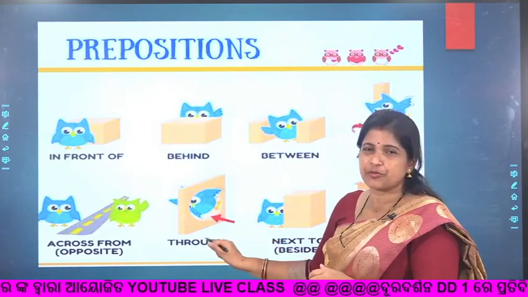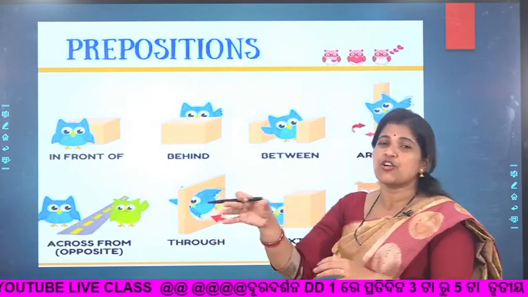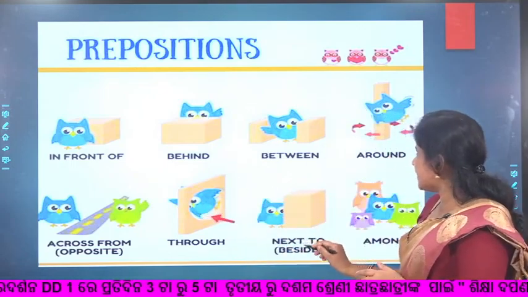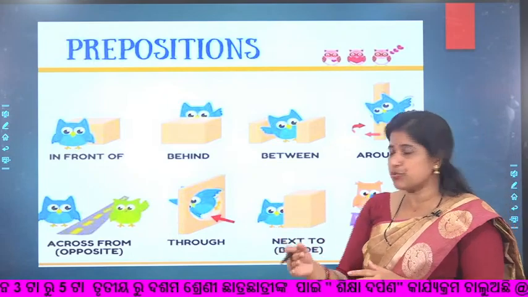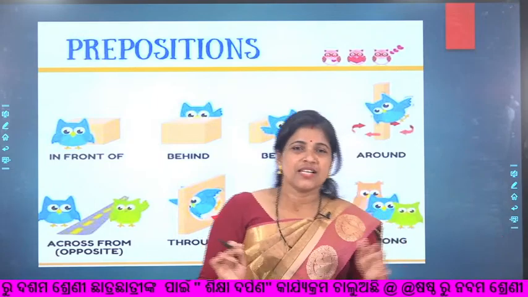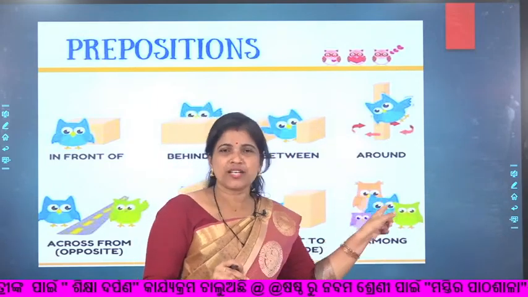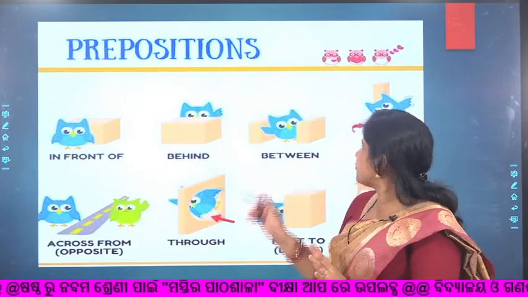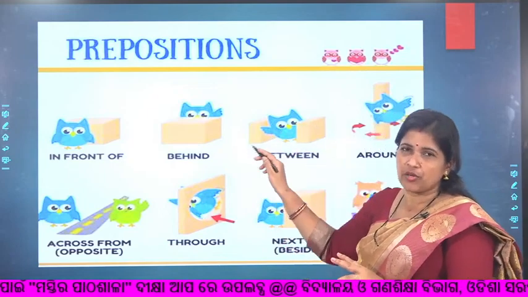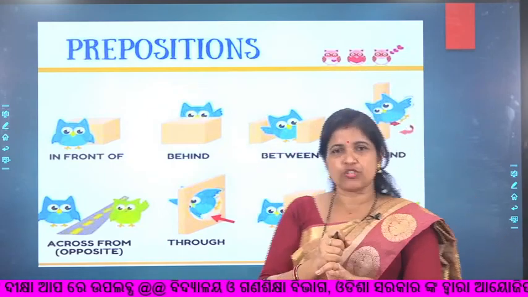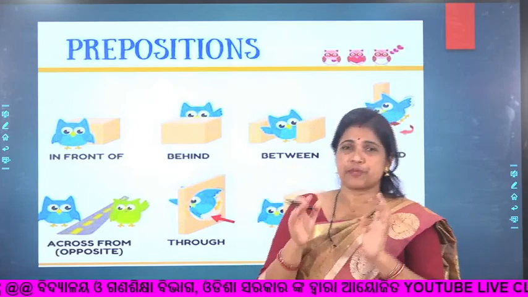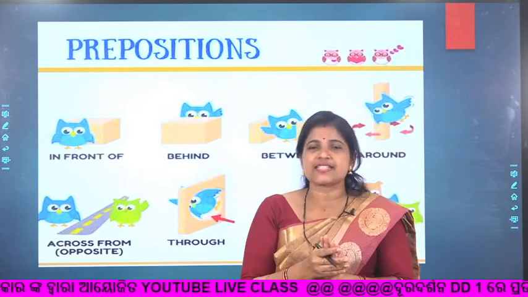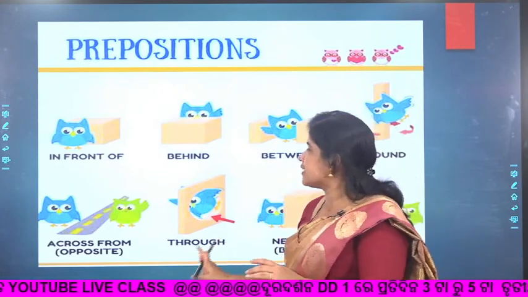You can see another use of through, how it is used. The bird is just going through the hole of this wood. Then here next to or beside, just next to or beside, and the example of among. This blue colored bird is sitting among others, among more than two. Here the bird is sitting between the boxes. So between and among are also related. When you learn these prepositions, you will find some of them are related, so we should understand them together, then it will be easier.